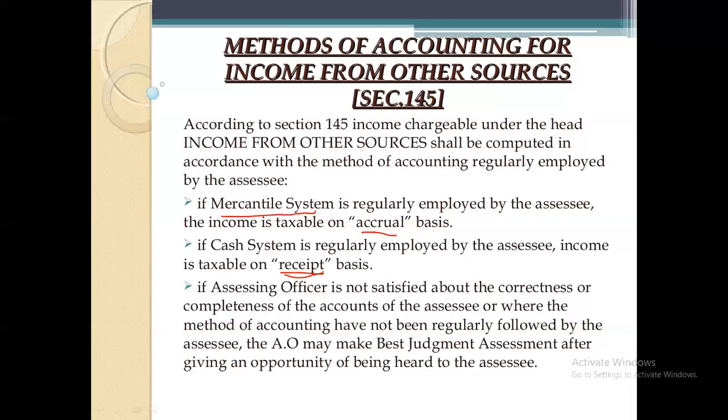And if the assessing officer, that is the person who verifies all the documents of the assessees, is not satisfied with the method or the information given by the assessee, he has the right to verify the documents and do the assessment called best judgment assessment. Means as per his knowledge, he can do the verification or the calculation and get the proper information. So this is the method of accounting for income from other sources.